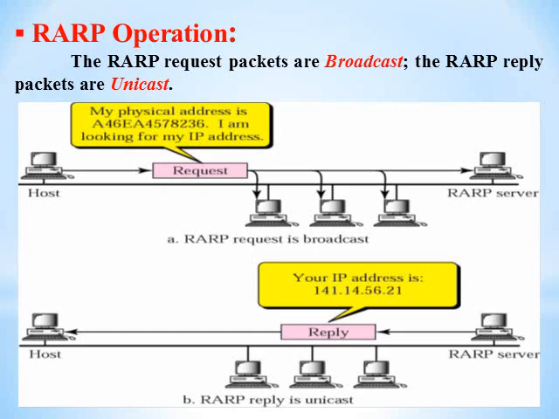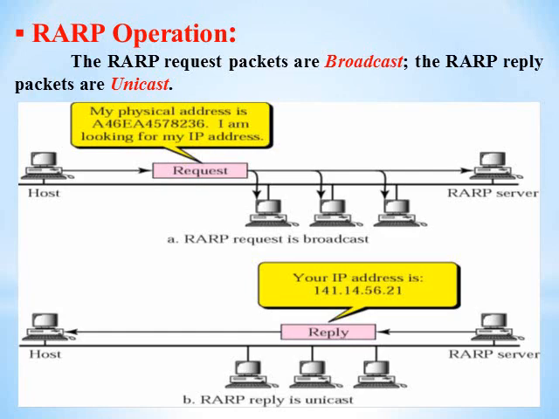Because RARP request packets are broadcast, the request is sent to the RARP server along with the different computers connected to the network, as shown in the figure. Now according to this request, the RARP server replies or responds to the host. That reply is nothing but: your IP address is 141.14.56.21, as shown in the figure.